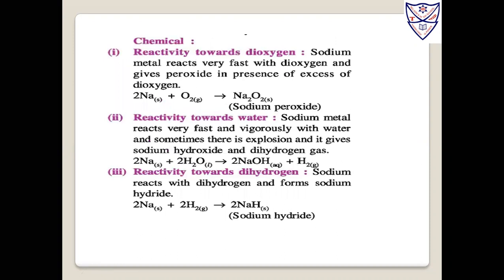Now some chemical properties. How does it react with dioxygen, water and dihydrogen? Na plus O2 gives Na2O2, sodium peroxide. Always remember, when it is O2 2-, it's a peroxide; O2-, it's a superoxide; and O 2-, it's an oxide. Reactivity towards water: Na plus H2O gives NaOH plus hydrogen. Reactivity towards dihydrogen: Na plus H2 gives NaH, sodium hydride. These are all the chemical properties of sodium.